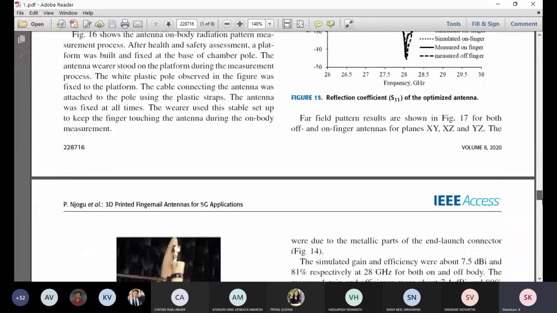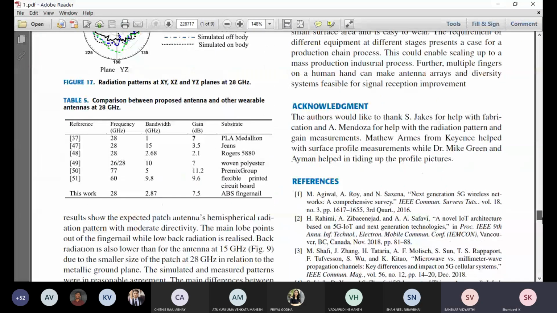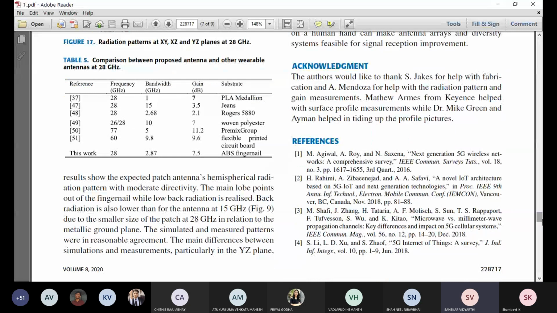So ma'am, if we have 10 papers, then there will be 10 introductions, 10 summaries and 10 conclusions? No, if you have 10 papers, those 10 papers you have to describe under the literature survey. Only 1 introduction and 1 conclusion. Not the introduction of the papers, but the introduction of your project topic, and how you are going to relate it with this literature survey.